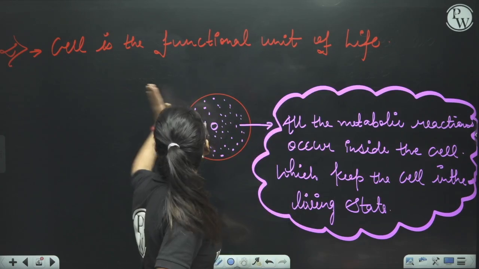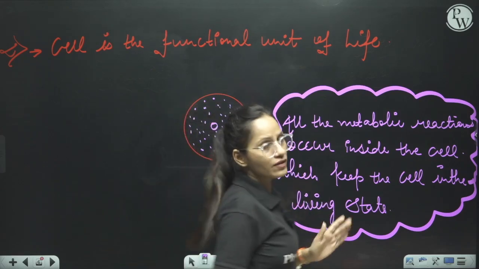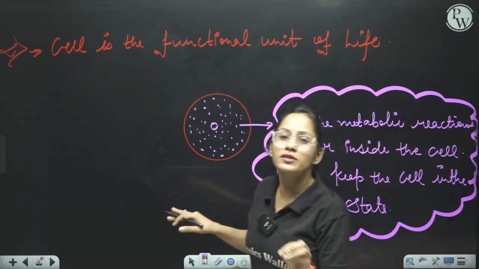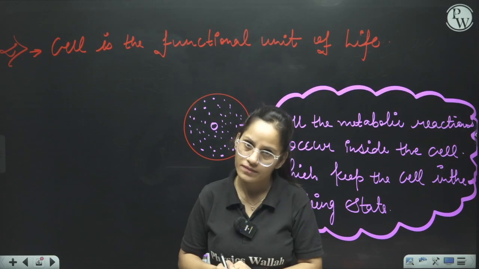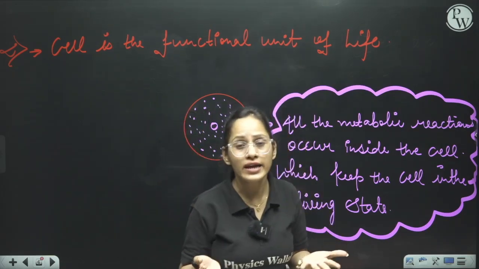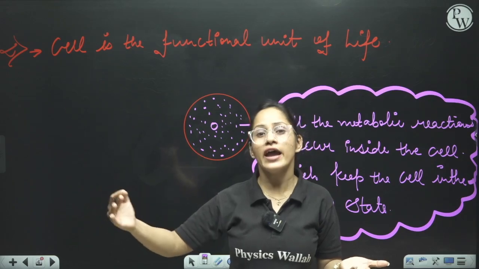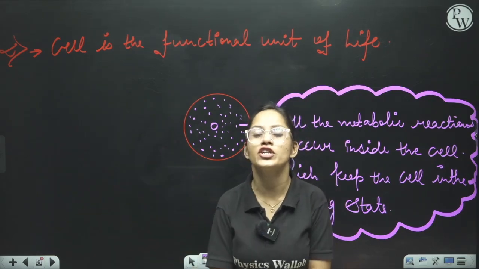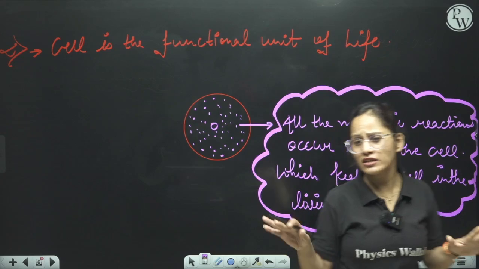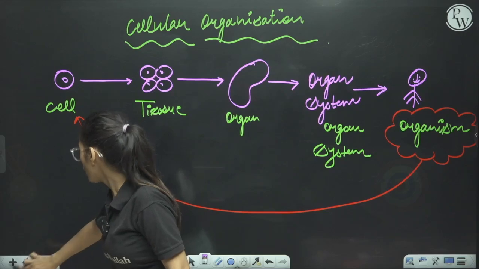That is why we say that the cell is the functional unit of life, because all the functions which keep the cell in the living state occur inside the cell. Am I clear? So this is how we understand why the cell is called the structural unit of life and why it is also called the functional unit of life. So till now we are done with the basic definition of the cell. I hope it is clear.